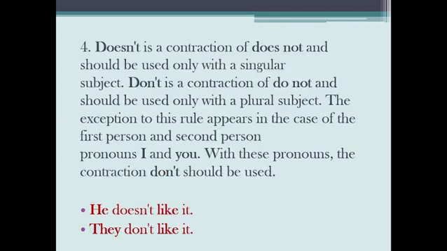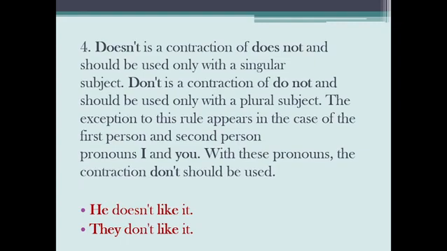Doesn't is a contraction of does not, and should be used only with a singular subject. Don't is a contraction of do not and should be used only with a plural subject. The exception to this rule appears in the case of the first person and second person pronouns I and you.